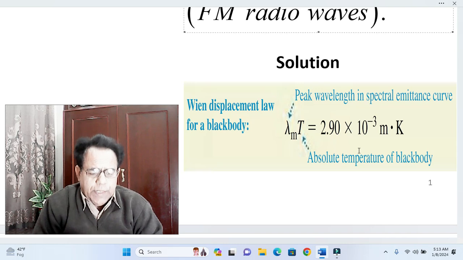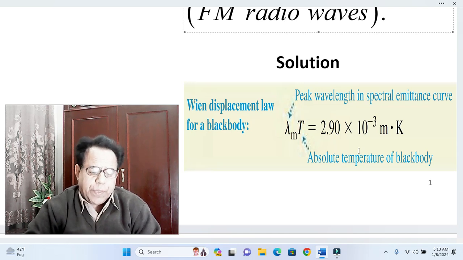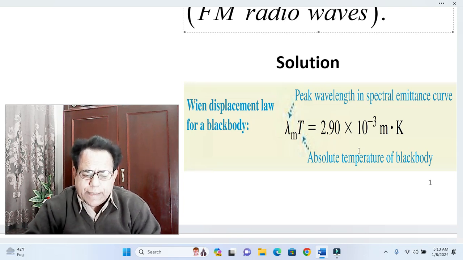According to Wien displacement law for a black body, lambda m T is equal to 2.90 into 10 raised to the power minus 3 meter Kelvin, where lambda m is the peak or maximum wavelength in the spectral emittance curve, while capital T is the absolute temperature of the black body.